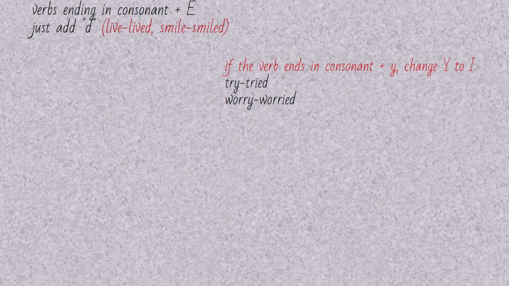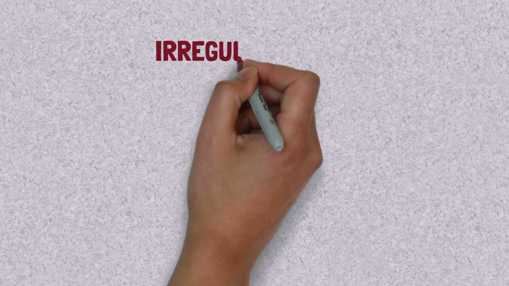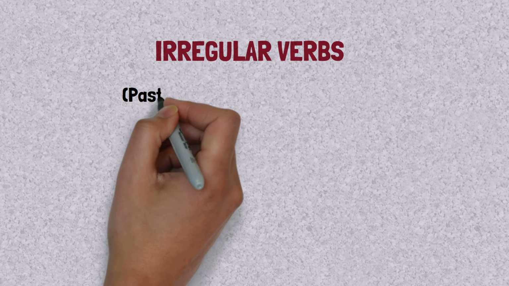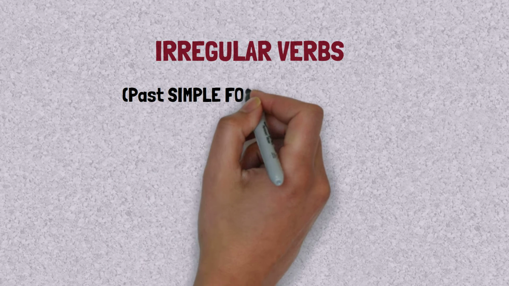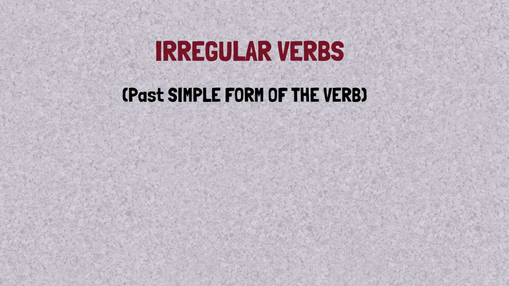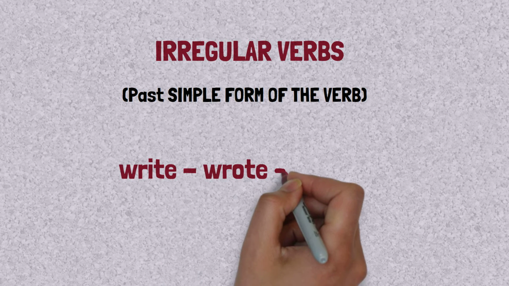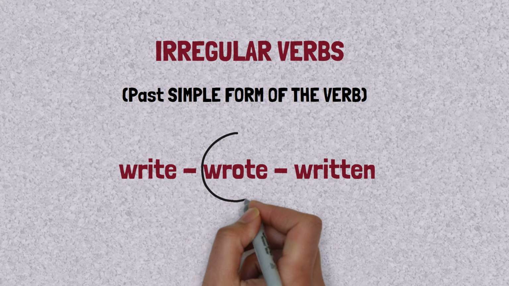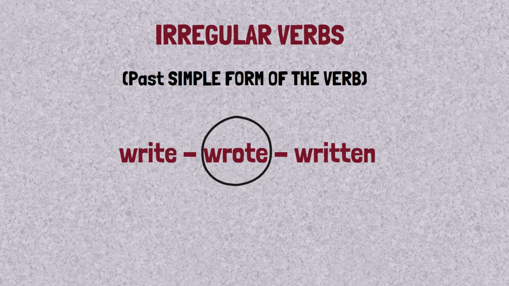With irregular verbs, we have the past simple form of the verb. You can find it in the dictionary. For example, write, wrote, written. Here we need wrote, the past simple form of the verb.